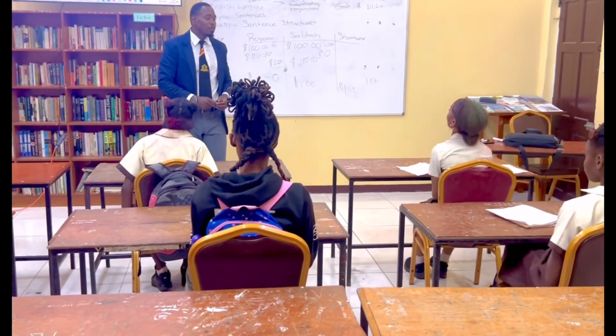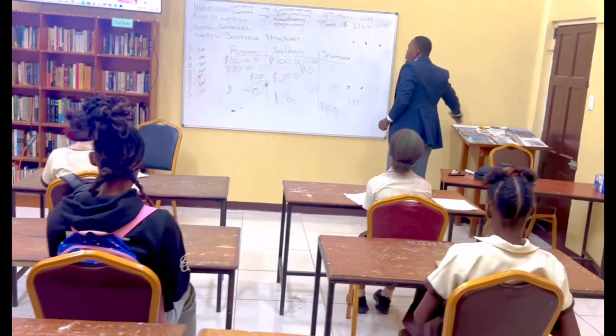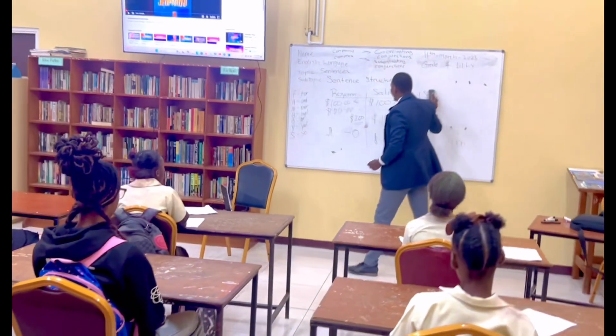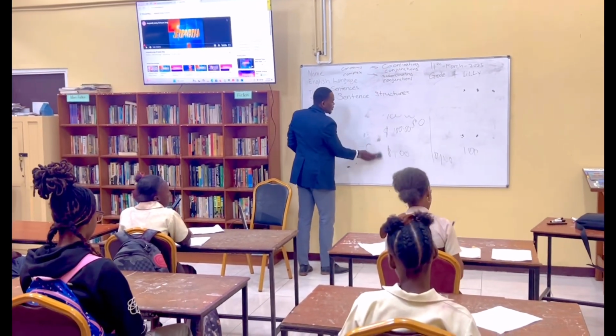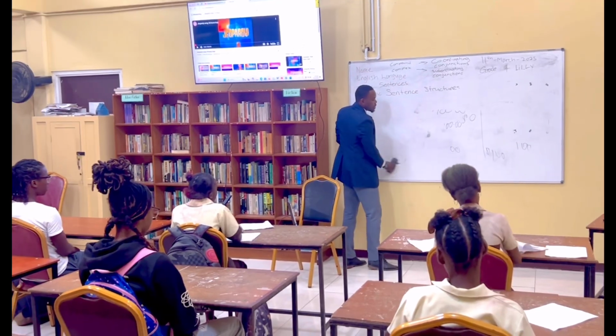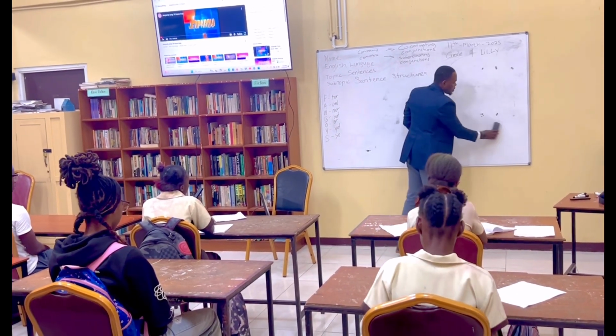So now we're going to have some homework. Your homework is going to be to compose one paragraph. The paragraph must have at least two simple, two complex, and two compound sentences.